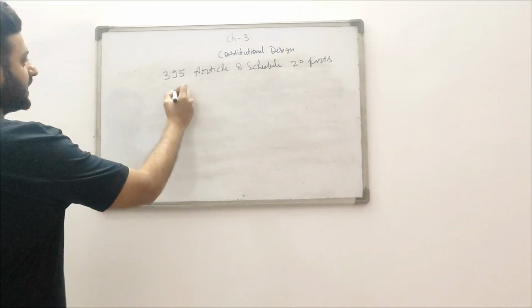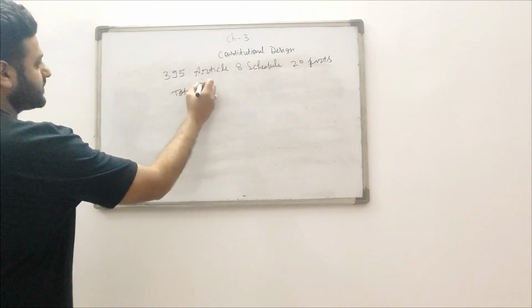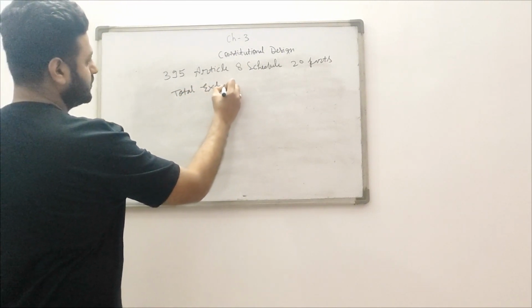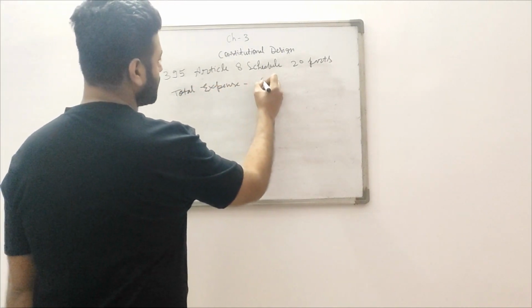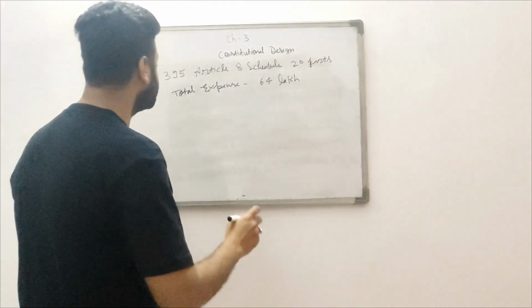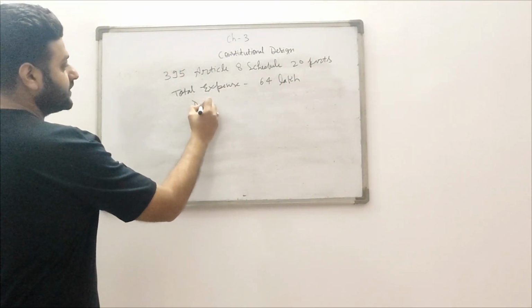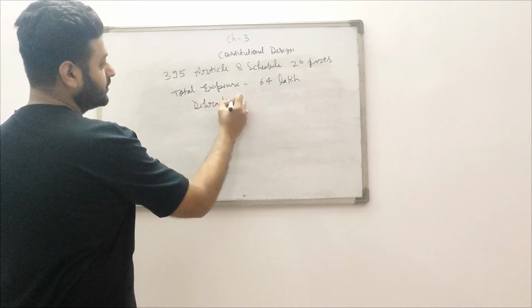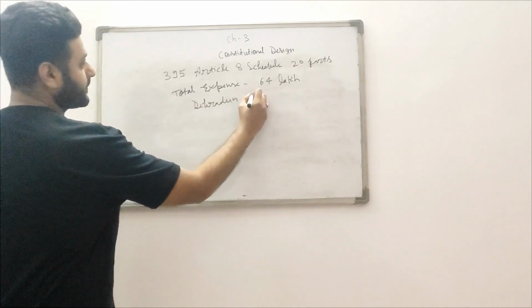Right. Approximately 64 lakh rupees were spent in framing the constitution. It was printed in Dehradun.